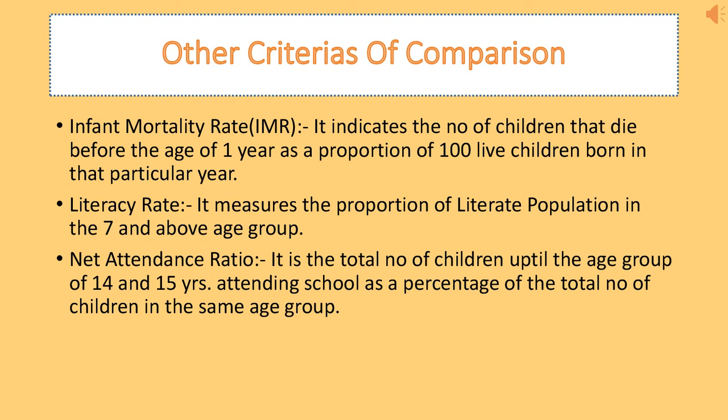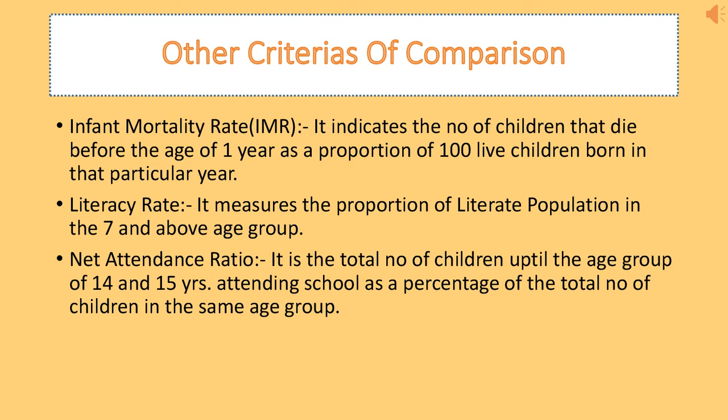Now literacy rate measures the proportion of literate population at the age of 6 or 7, when they should go to get their primary education. When they start their education, how many children are going to take literacy, and who are not going to take it. If suppose literacy rate is 95%, that means 5 children out of 100 are not taking any education.